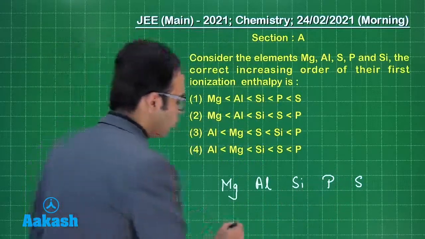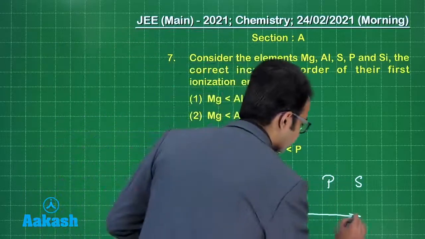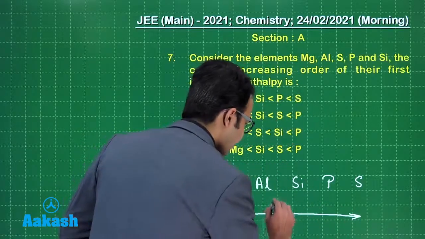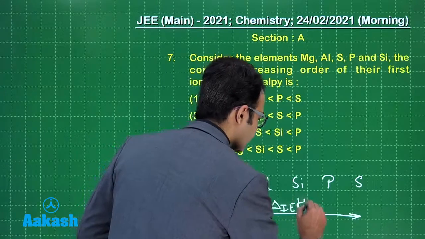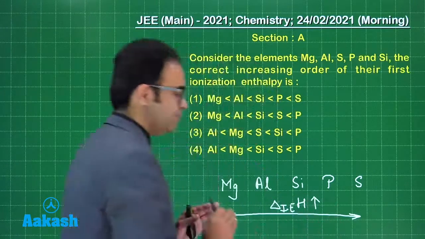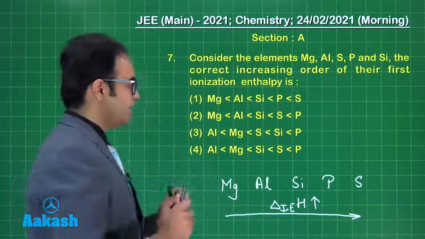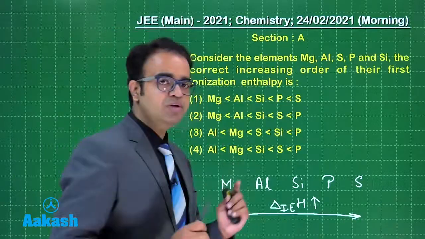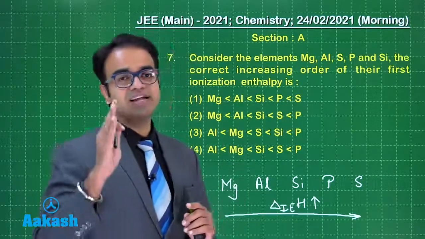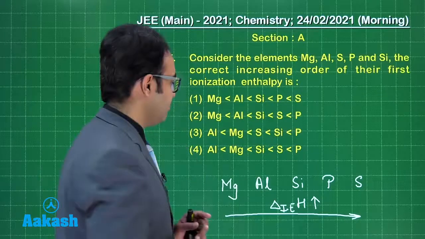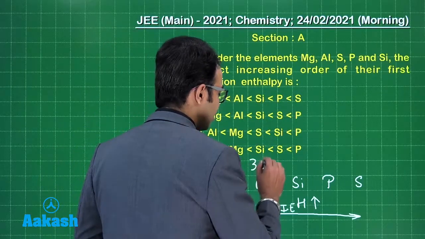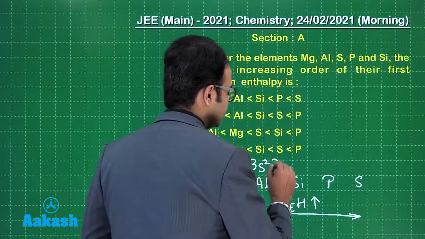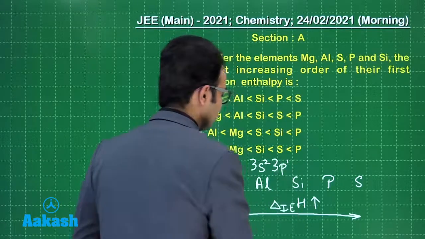Now as you go from left to right, your ionization enthalpy should increase. Yes, that is a general trend, right? But here there is one factor which plays a very important role, and that is the electronic configuration. If you look at the electronic configuration of aluminium, the outermost shell is 3s2 3p1.